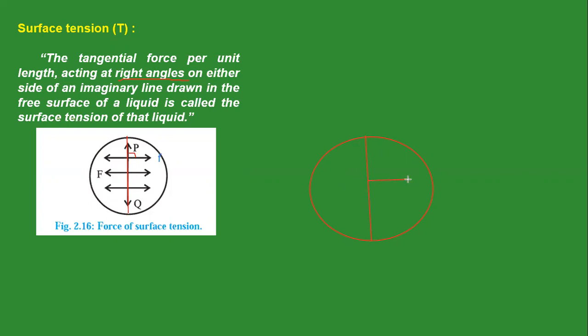This surface moves to this side, as well as this surface moves to this side. This is the direction of the force due to the surface tension. This force is perpendicular to the imaginary line, so this force per unit length is surface tension.